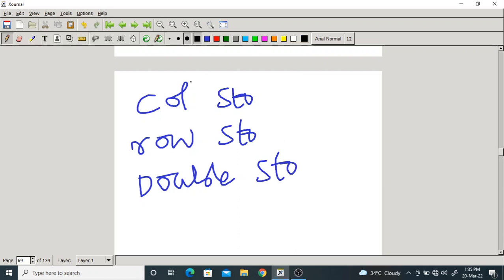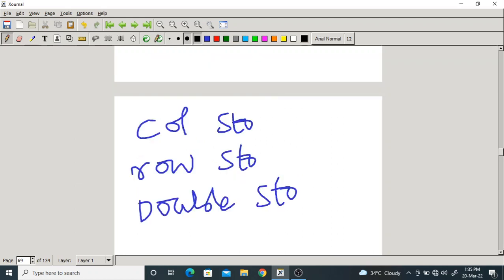A matrix is said to be column stochastic if all the elements are positive and the sum of the elements in each column is equal to 1.